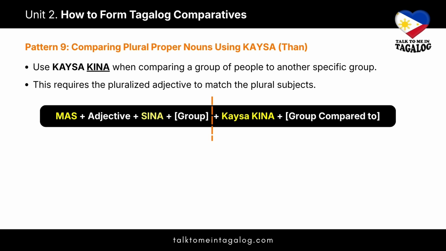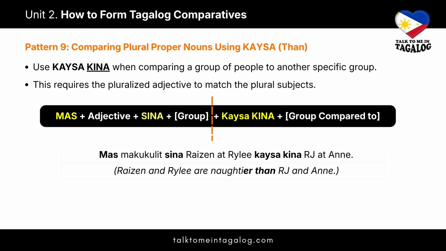Next, we have pattern 9. When you're comparing one group of people to another specific group, use the connector KAYSA KINA. So the pattern is mas plus adjective plus SINA plus group 1 plus KAYSA KINA plus group 2, or the group being compared to. Because we are dealing with plural subjects, remember that you must use the pluralized form of the adjective to keep the sentence grammatically correct. Let's see how it works with multiple names.